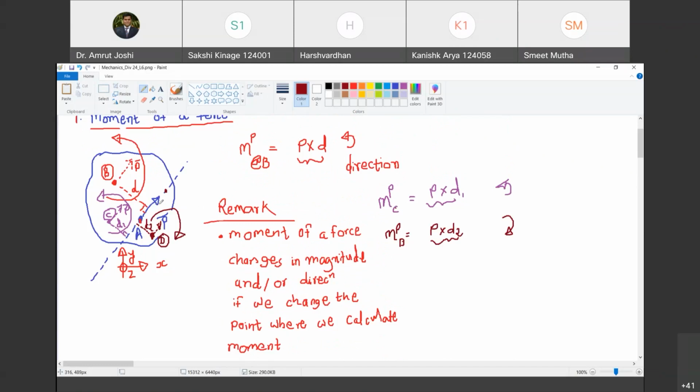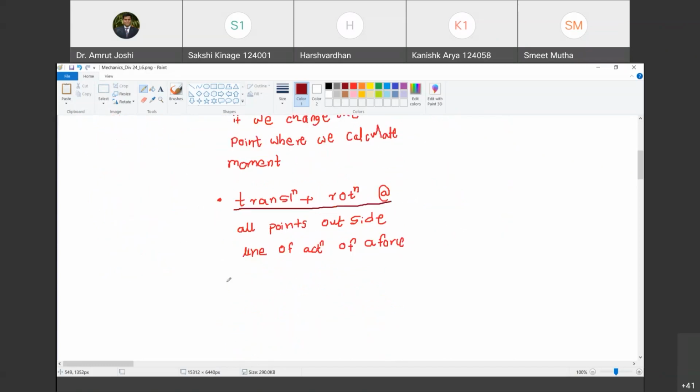Yes, sir. But due to this force, at all points on the line of action of P bar, there is only translation. Do you agree with me?